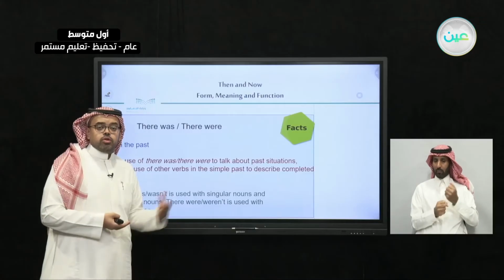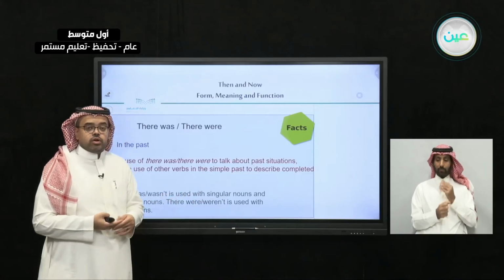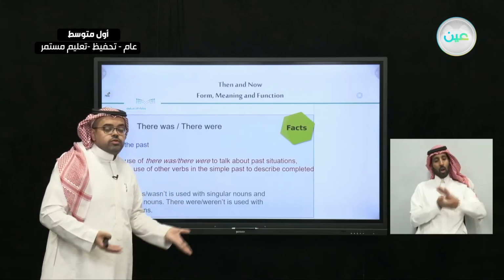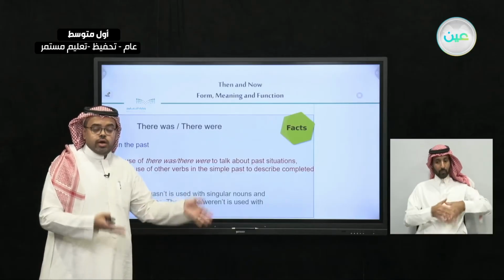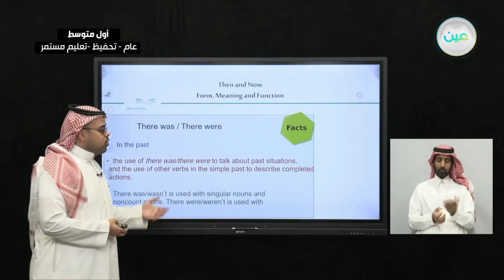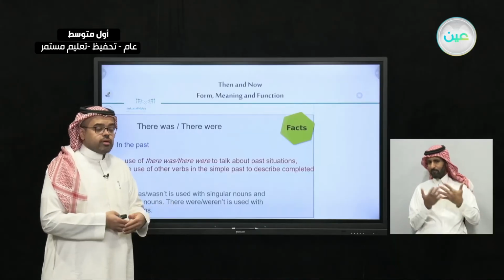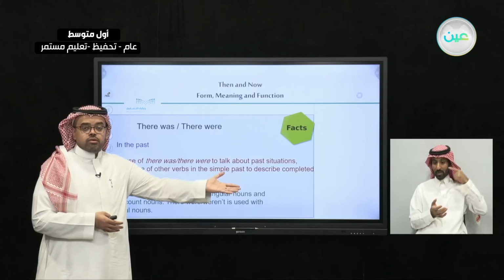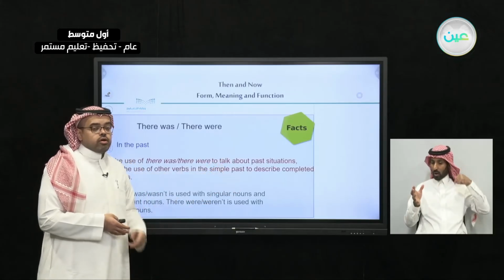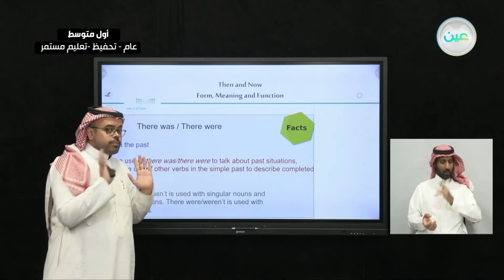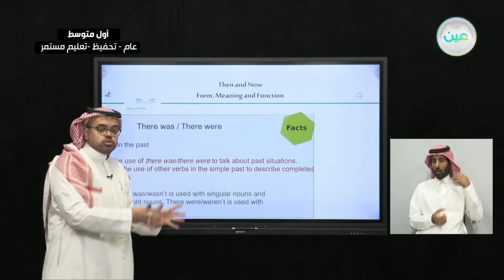So for example, what do you mean by completed actions? It means that when I say I played football, I finished playing football, and now I am doing something else. But when we use there was or there were, I'm not talking about actions themselves, but about situations. For example, there was an old castle. It was there. Or there were stores at that mall. So here I'm talking not about actions, but about situations.